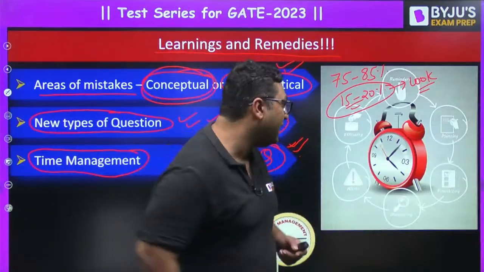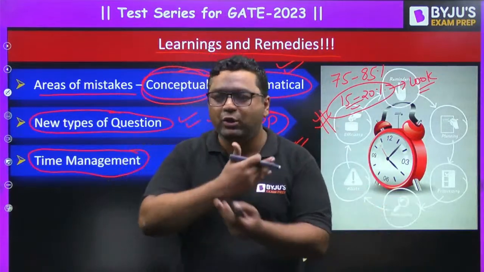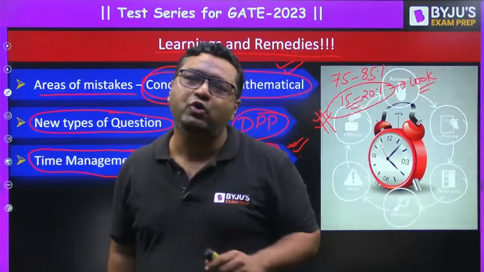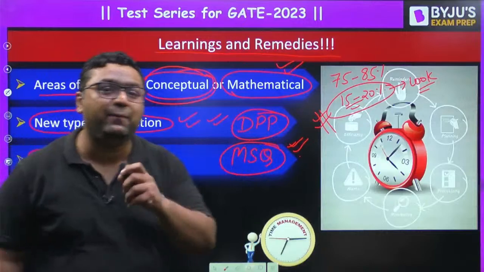So guys, this is very important. If you complete the paper within the given time and you are not going to have a relook over it, then, my dear, you are also going to lose 4 to 6 marks because of that. So that is also going to be a very, very important factor.